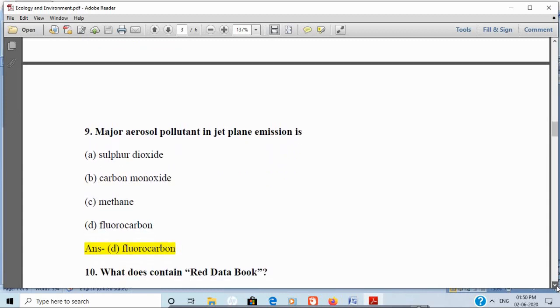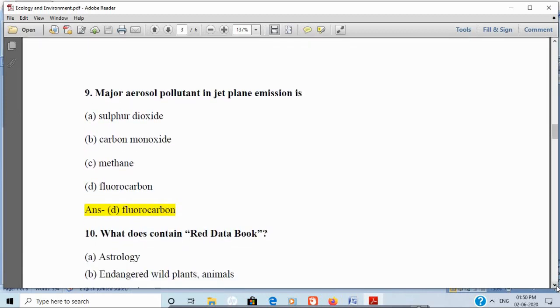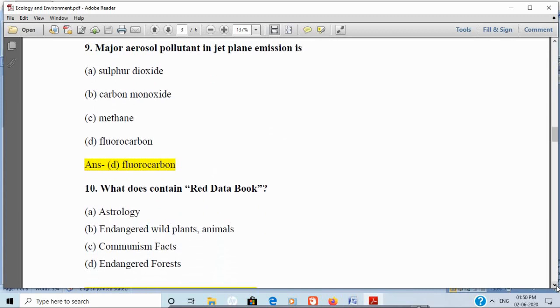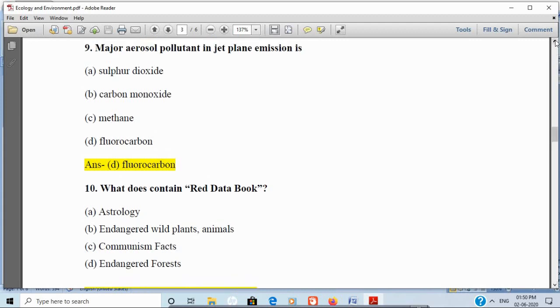Next question is, what does the Red Data Book contain? Astrology, endangered wild plants and animals, communism facts, or endangered forest? And the correct answer is endangered wild plants and animals.